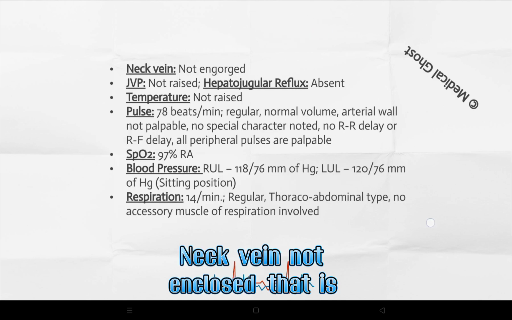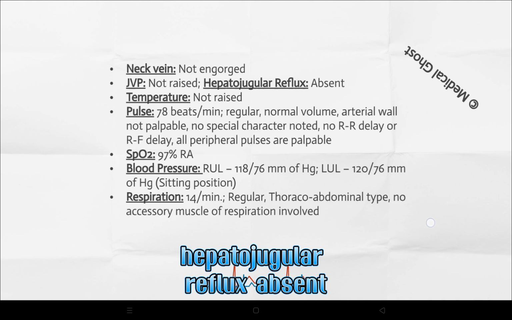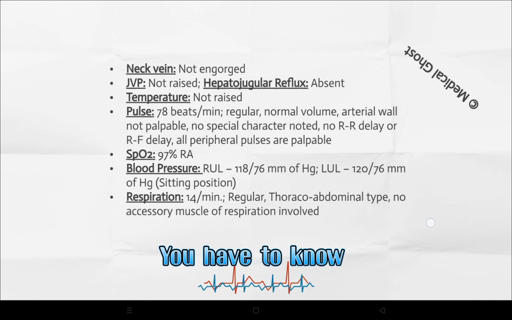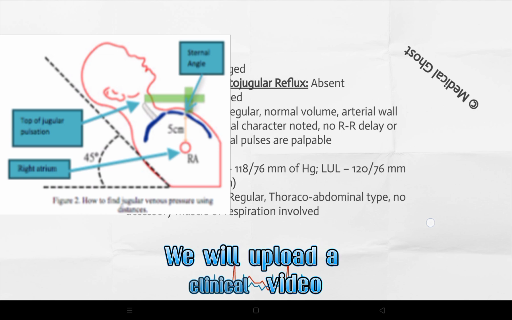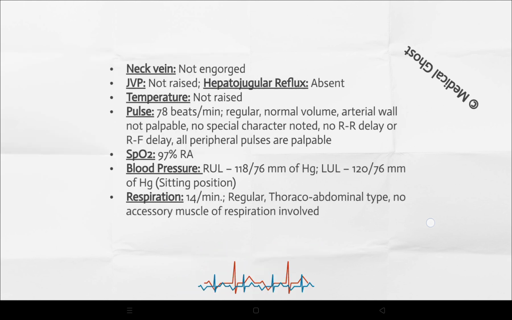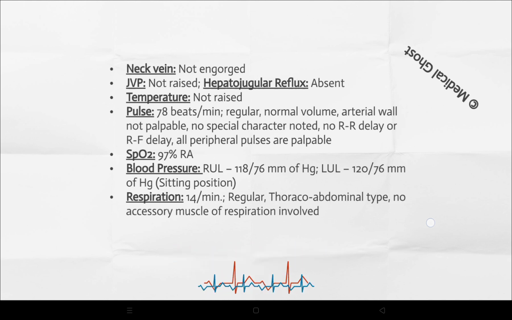Neck vein not engorged, that is JVP not raised, and hepatojugular reflux absent. You have to know how to check JVP and how to check hepatojugular reflux. We will upload a clinical video regarding how to check JVP and hepatojugular reflux.